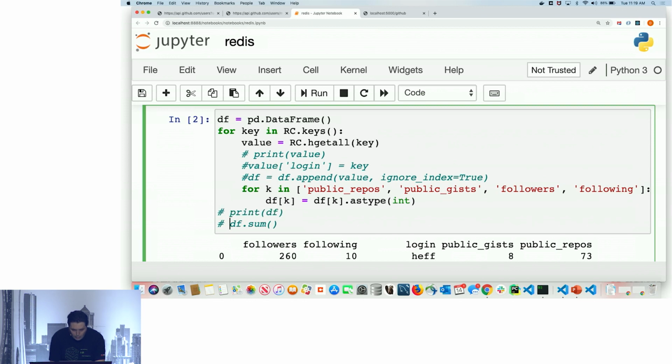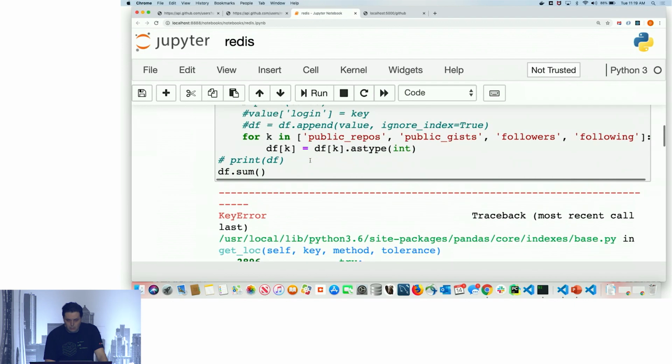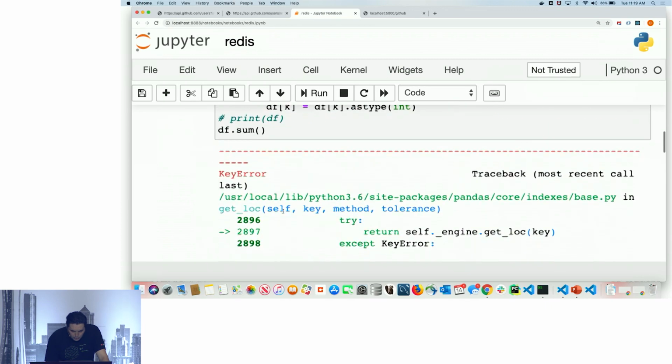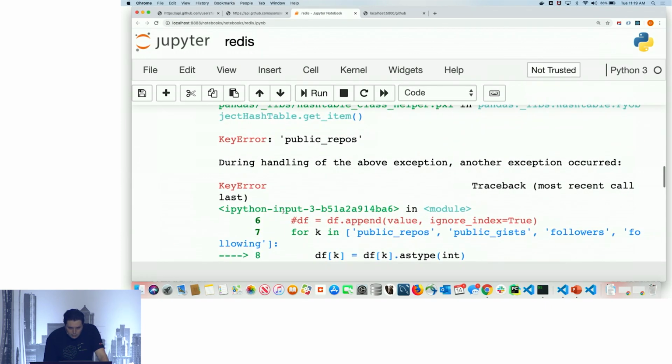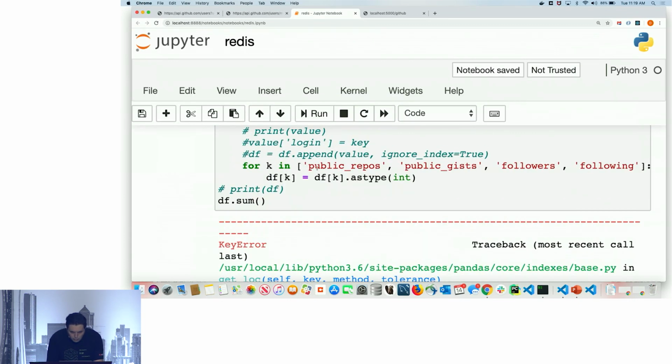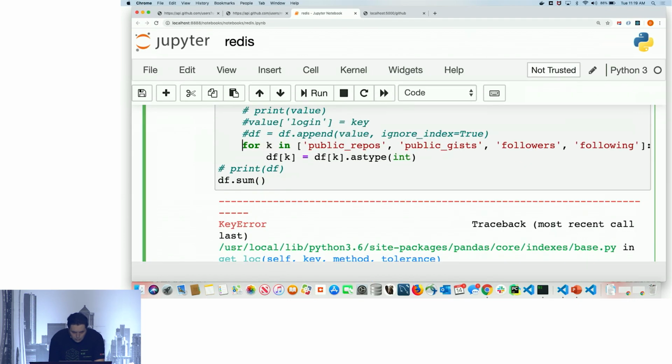Right, so now I can use a data frame aggregation, df sum, and I'll run it. Of course, what happened? Public repos, shoot. All right, let's not worry about this for a second.